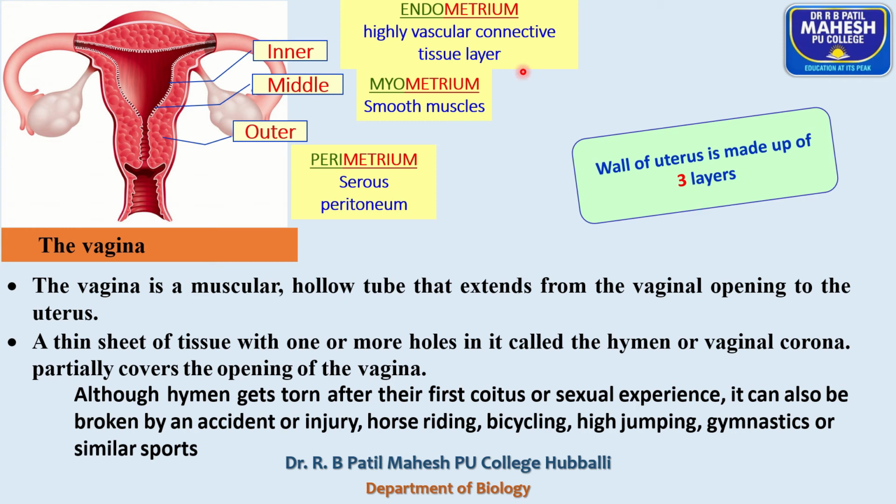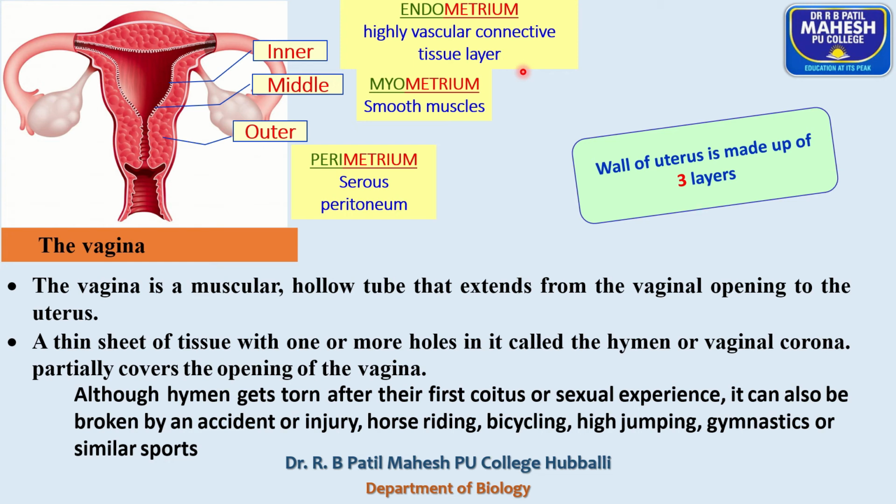At the time of parturition, these smooth muscles undergo vigorous contraction under the influence of one pituitary hormone, that is oxytocin, that helps in vigorous contraction of uterine muscles at the time of parturition.